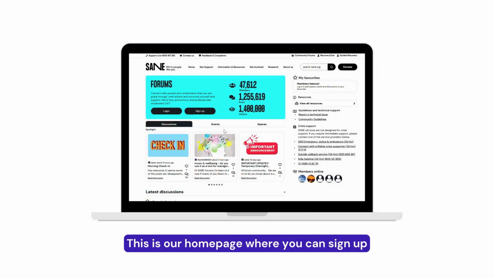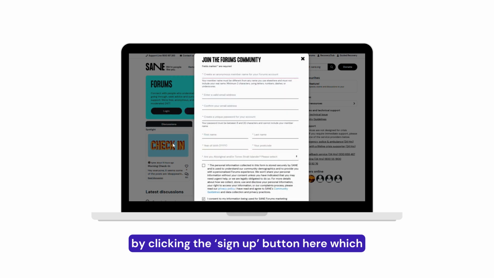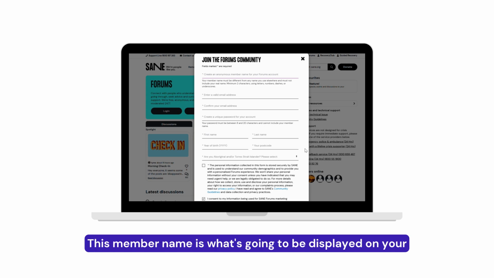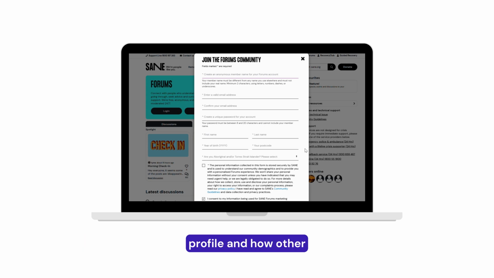This is our homepage where you can sign up by clicking the sign up button here, which will lead you now to the registration form. So first you'll need to create a member name. This member name is what's going to be displayed on your profile and how other members are going to tag you by and call you by.